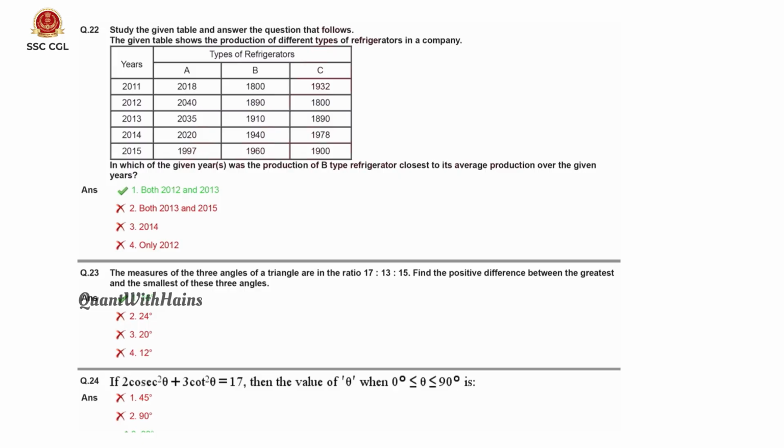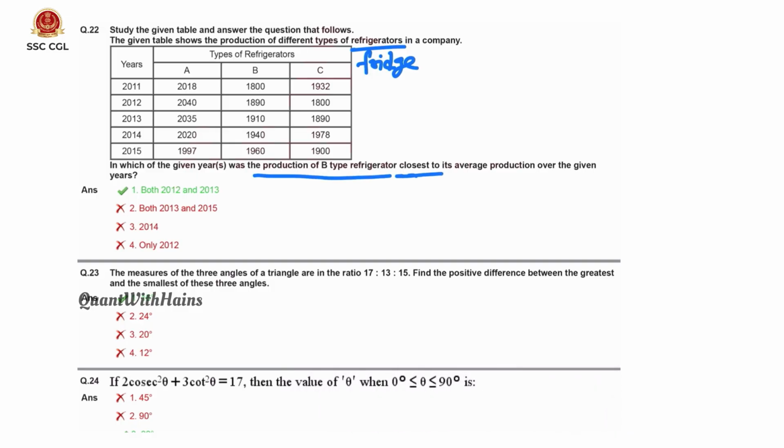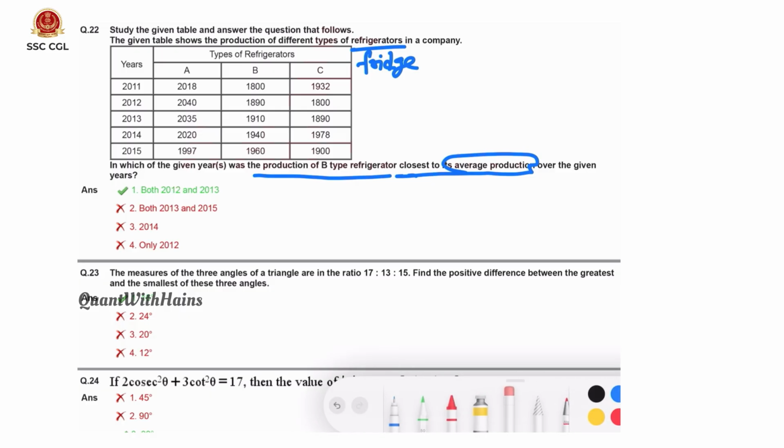Here we need to study the table. It gives us the production of different types of refrigerators. Refrigerators means fridge, in a company. Here years is given, types of refrigerator A, B, C is given. Now we need to find in which years was the production of B type refrigerator closest to its average production. So they are asking to find the average production over the given years.